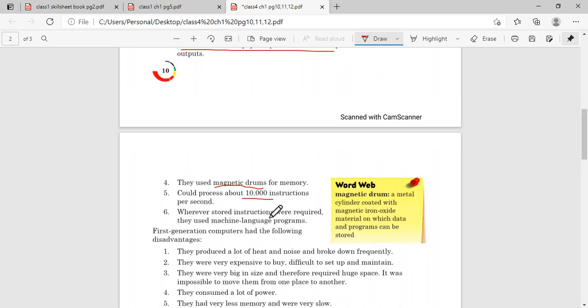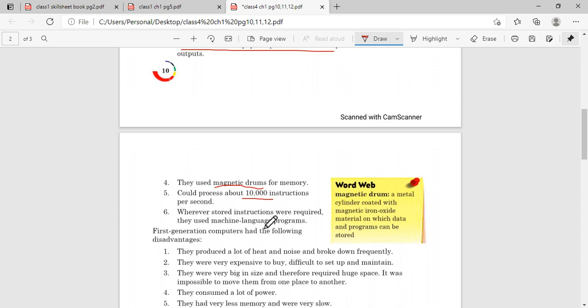It would also store the instructions whenever we required, and for this it used machine language programs. I have told you in class what machine language is. The instruction that we give to the computer is converted to a language that it can understand. Computer will not directly understand the language of the instructions we give, so it has to convert it to the machine language that it will understand.